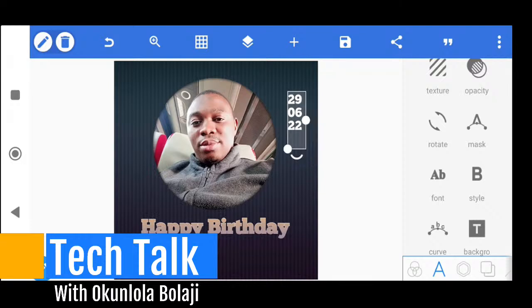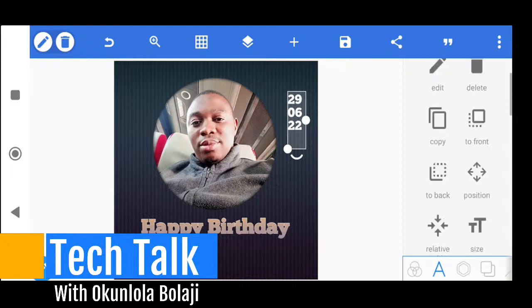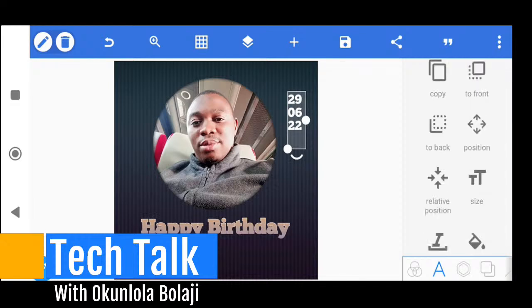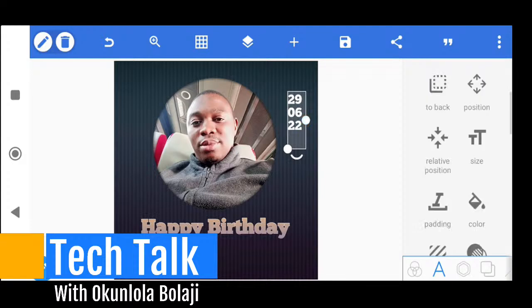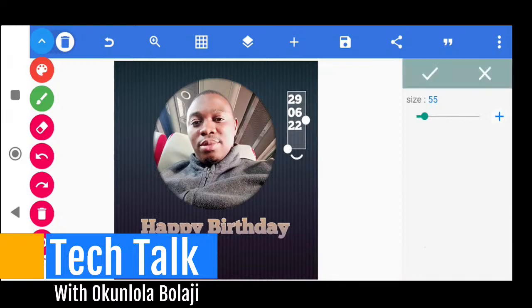Okay, let me go to the text, and let me enlarge this. So text size, can you see the text size? Please let me mark it for some of us that probably maybe follow. So this is the text. So I'm going here now and click on this. I think it's looking better for me.